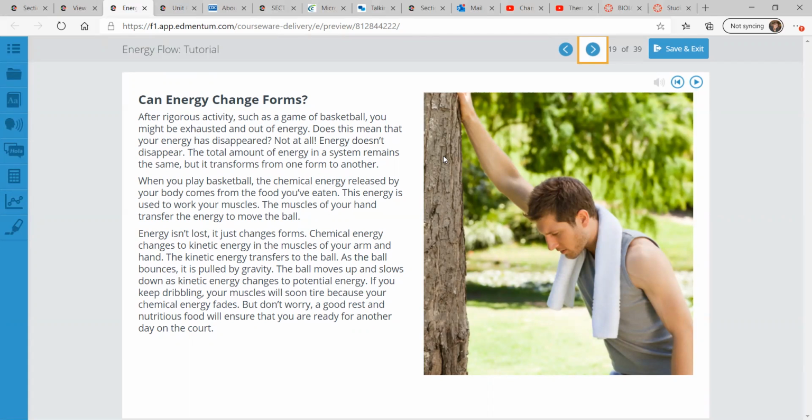So the flow of energy goes from food to you to the ball. Energy is not lost, it just changes forms. Chemical energy changes to kinetic energy in the muscles of your arm and hand. The kinetic energy transfers to the ball.